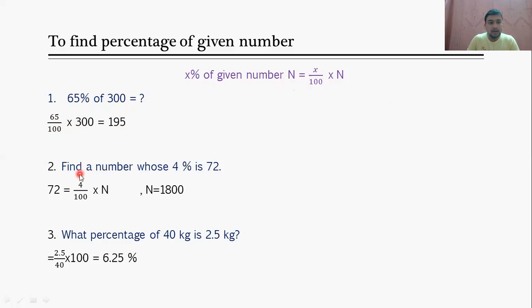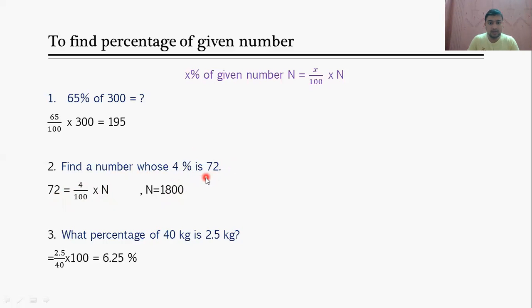Now let's say, find a number whose 4 percentage is 72. So what is x here? 4. N we have to find out, and the answer is 72. So 72 is equal to 4 divided by 100 into capital N. If you do the calculation, capital N is equal to 1800. That means 4 percentage of 1800 is 72.